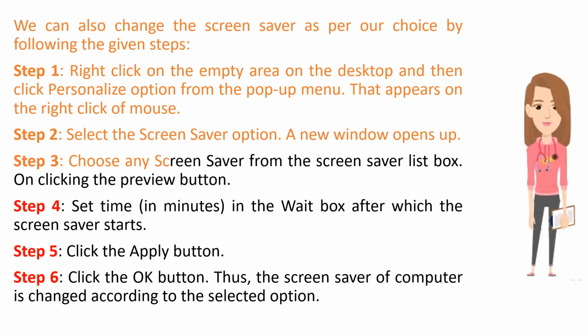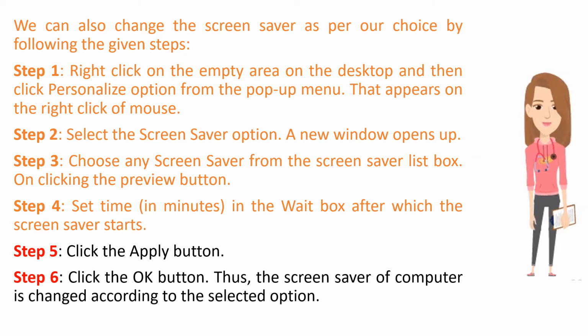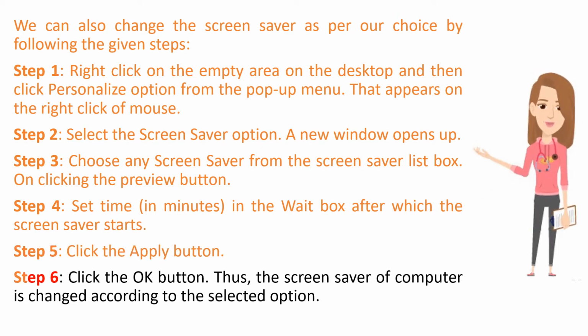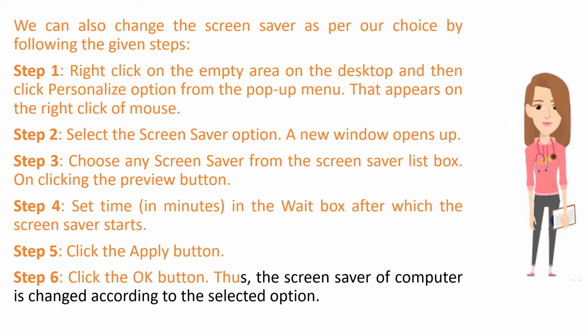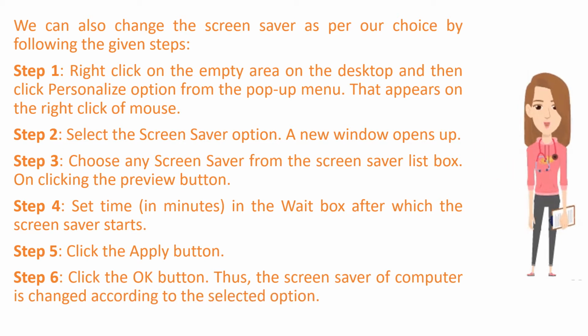Step 3. Choose any screensaver from the screensaver list box, and see it by clicking the Preview button. Step 4. Set time in minutes in the Wait box after which the screensaver starts. Step 5. Click the Apply button. Step 6. Click the OK button. Thus, the screensaver of the computer is changed according to the selected option.